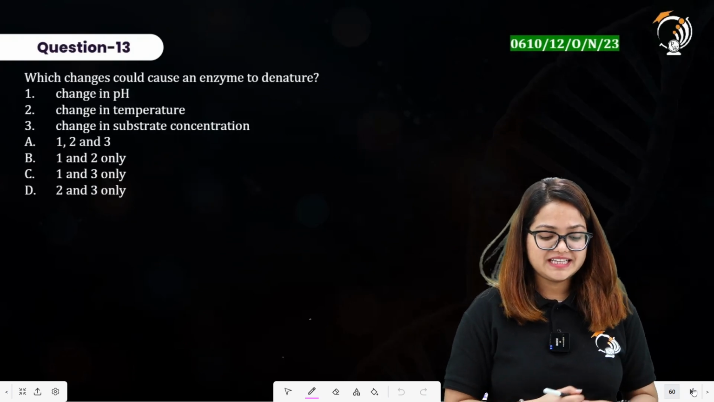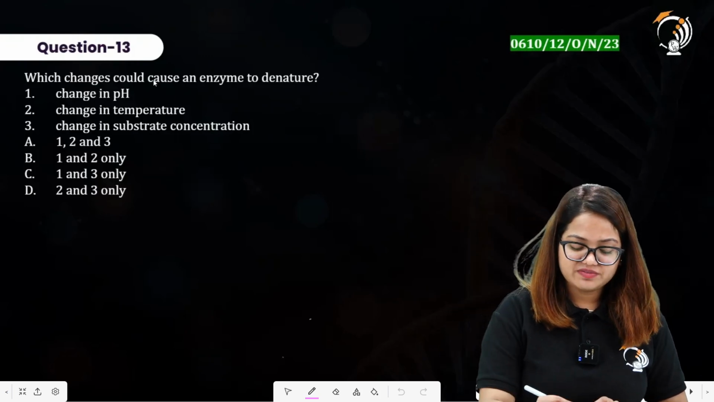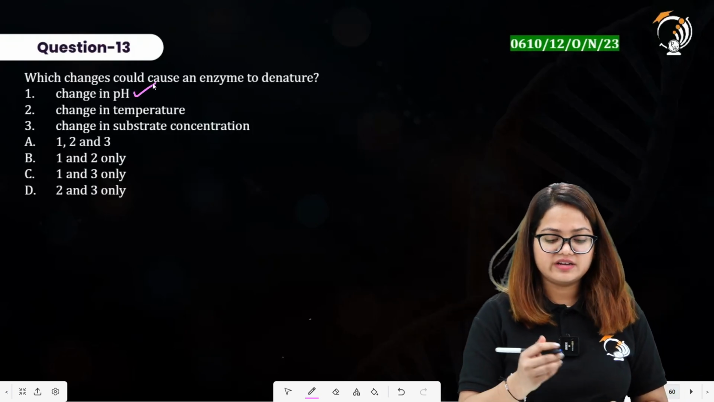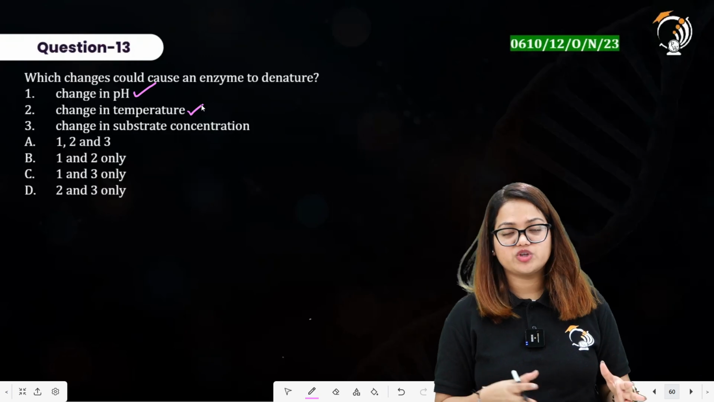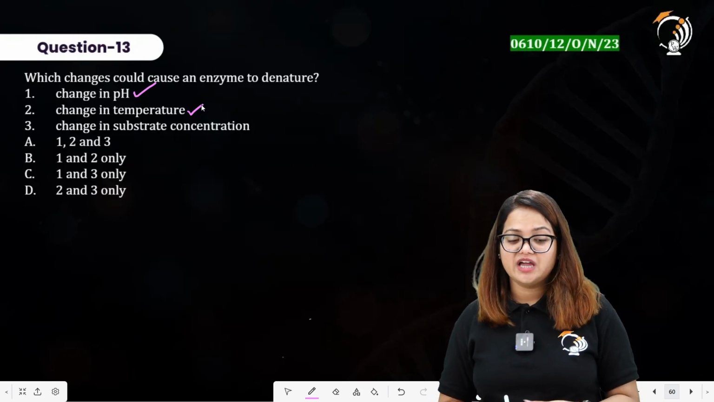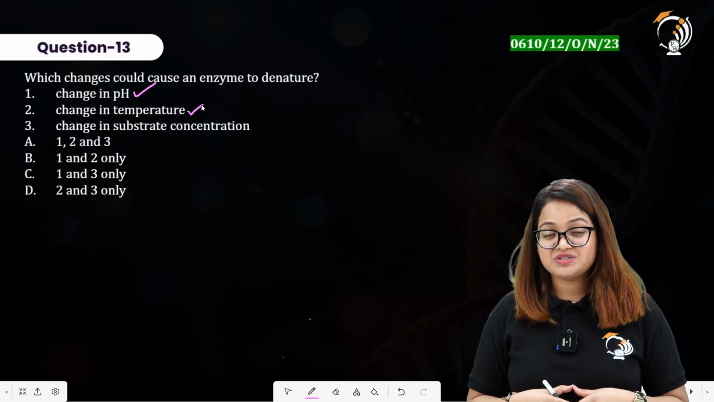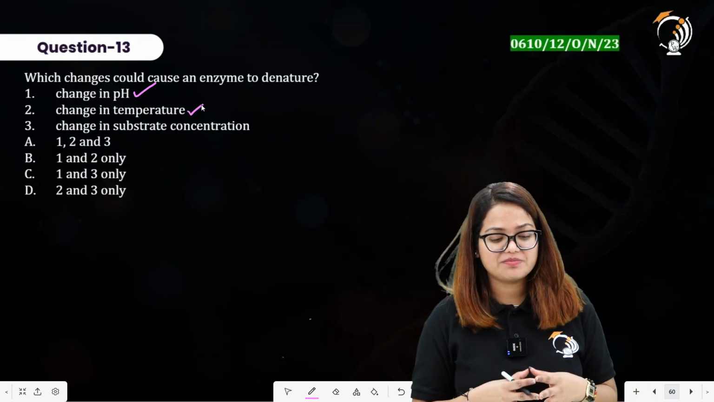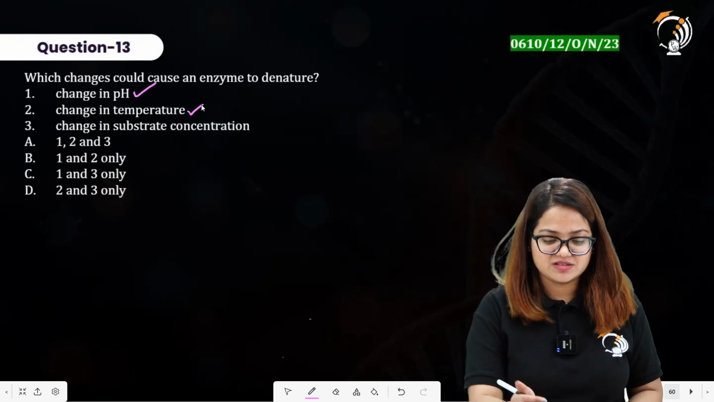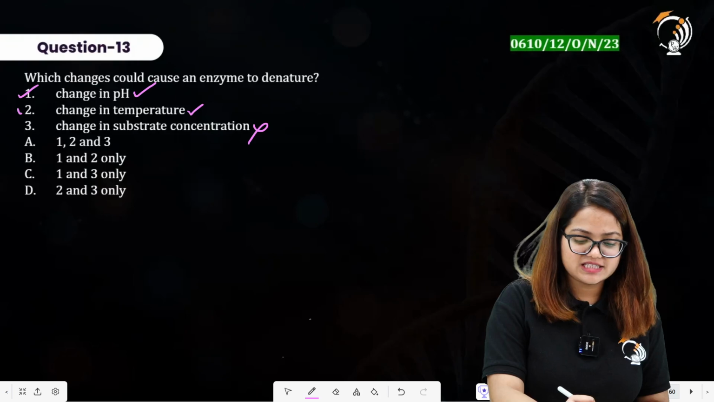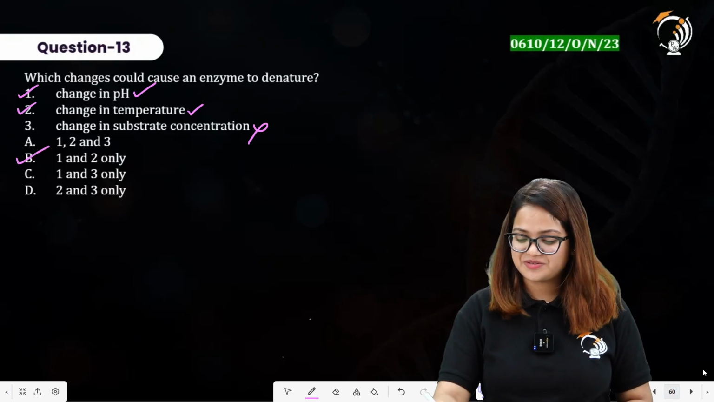Question number 13 says which changes could cause an enzyme to denature? If the changes in pH are there, if the changes in temperature are there. So extreme values of both of these, pH and temperature, will lead to denaturation of most of the enzymes, whereas change in substrate concentration do not have any impact on the denaturation, you can say, structure of the protein of the enzymes. This is incorrect. First is correct, second is correct, so option should include first and second. Option B here is the correct one.